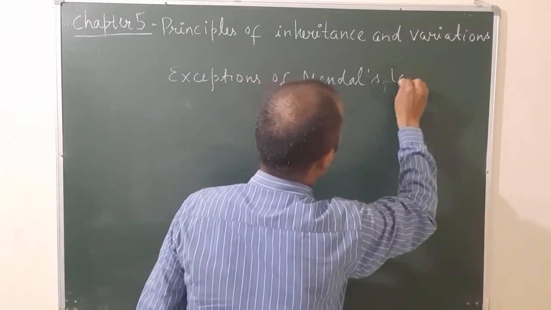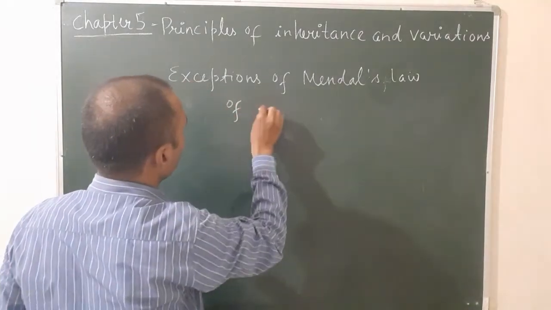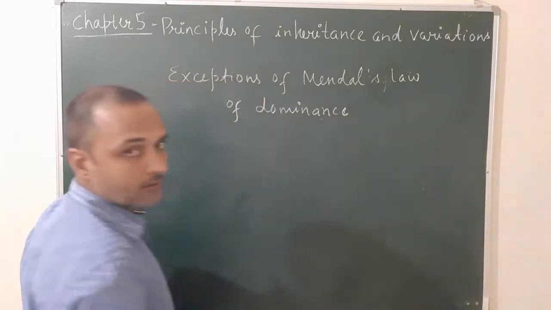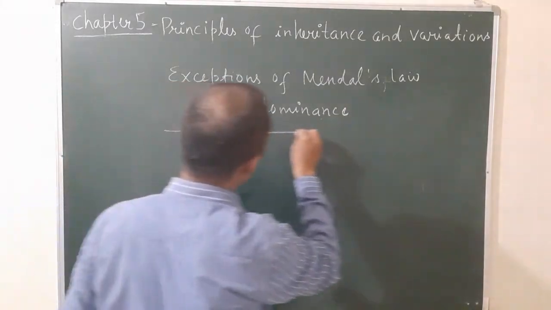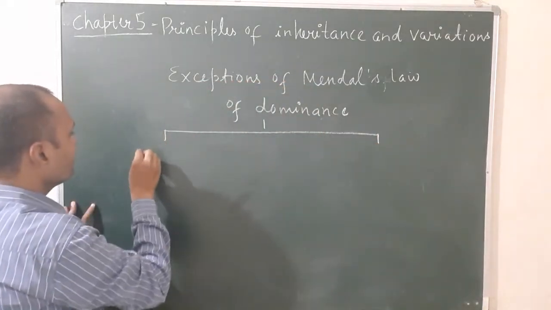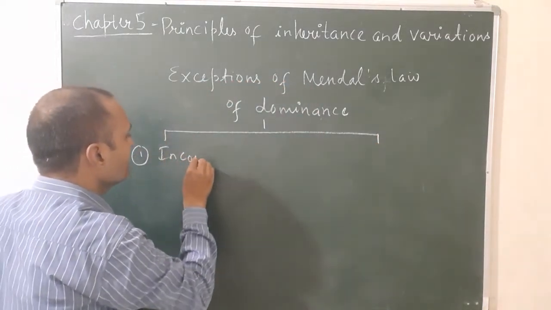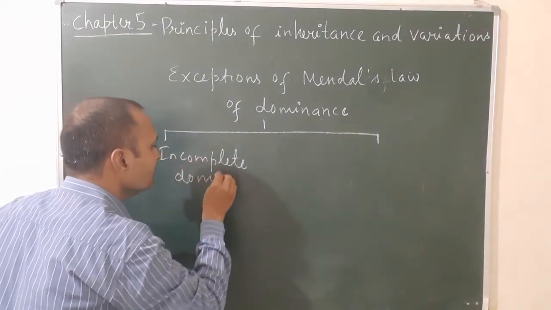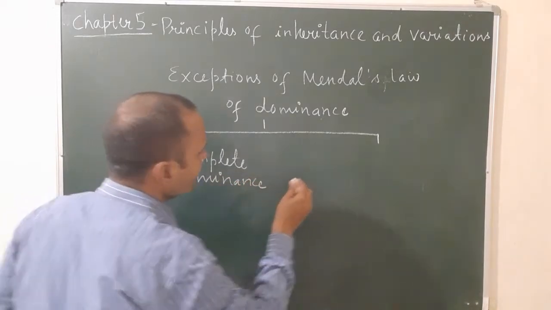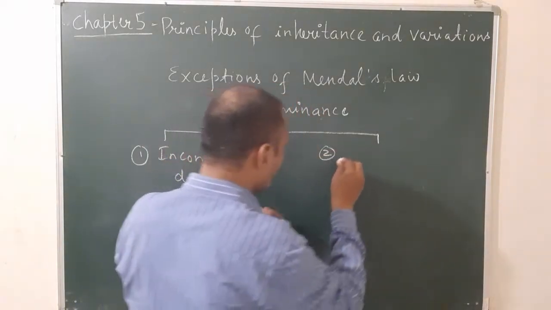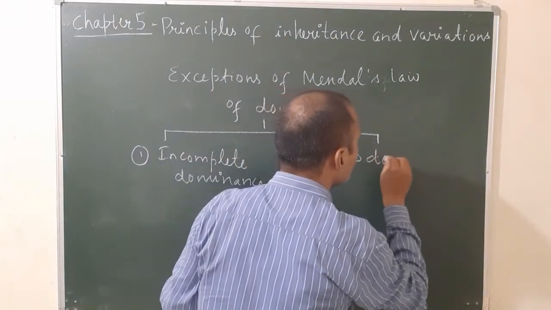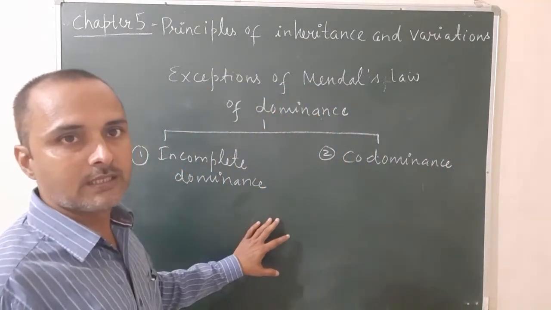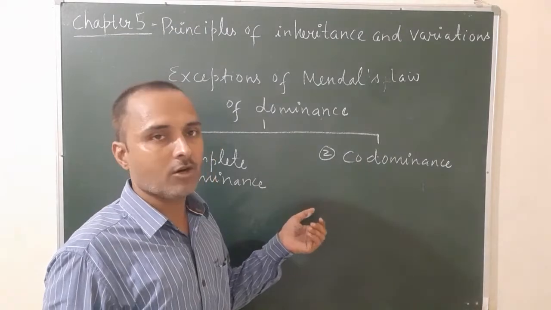The first exception was explained yesterday. The first one is known as incomplete dominance, and the second one is known as codominance. Today I will explain codominance in detail. That is the second exception of Mendel's law of dominance.